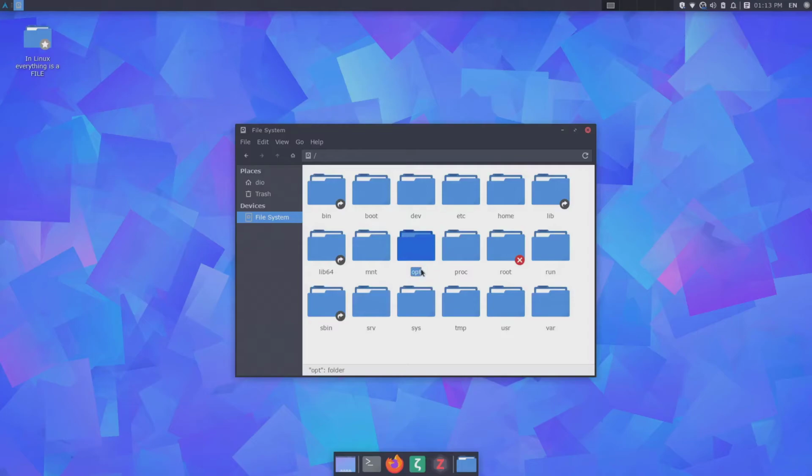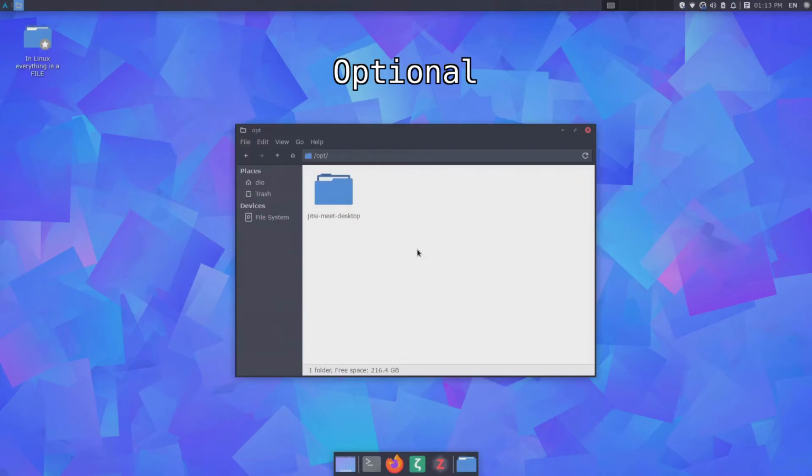Now we have the opt directory, also known as the optional directory. This directory is by default empty. 99% of the time this directory will be empty. Basically, this opt directory is used for manually installed software from any third-party vendors. Here you can see Jitsi Meet Desktop. This is an application similar to Zoom for video meetings.